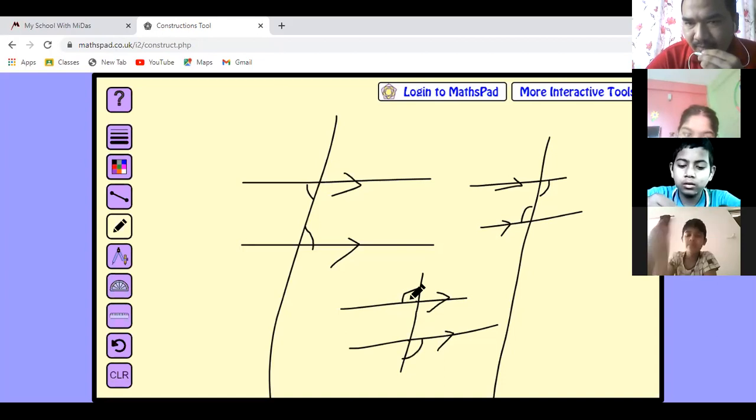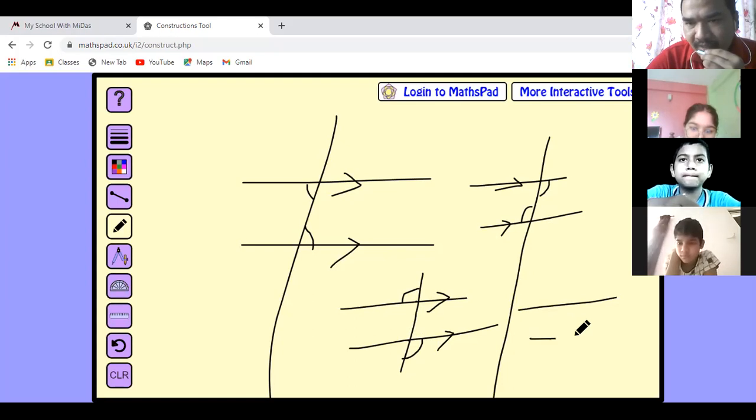Alternate exterior. Why alternate exterior? Do you know? Because both of them are outside the pair of lines. Similarly, here, look here, when a pair of lines is cut by the transversal, I am going to show.